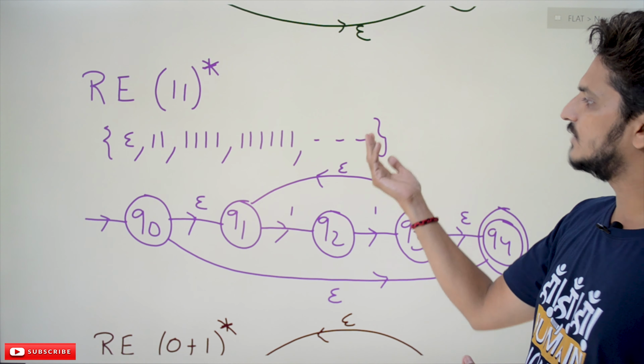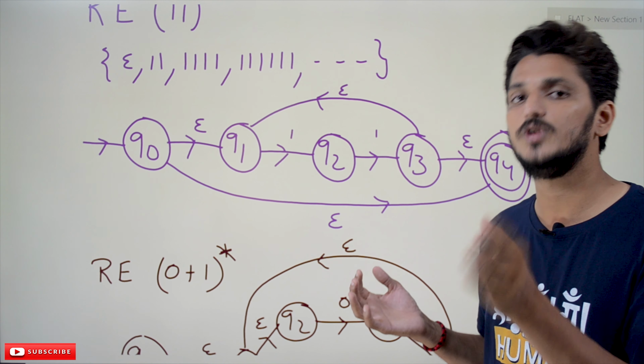So you see how simple it is. Whenever you find a star operator, you can simply follow this logic in your expression and convert it into finite automata. In the same way, in our last class we discussed the dot, or concatenation, operator, and the OR, or union, operator.